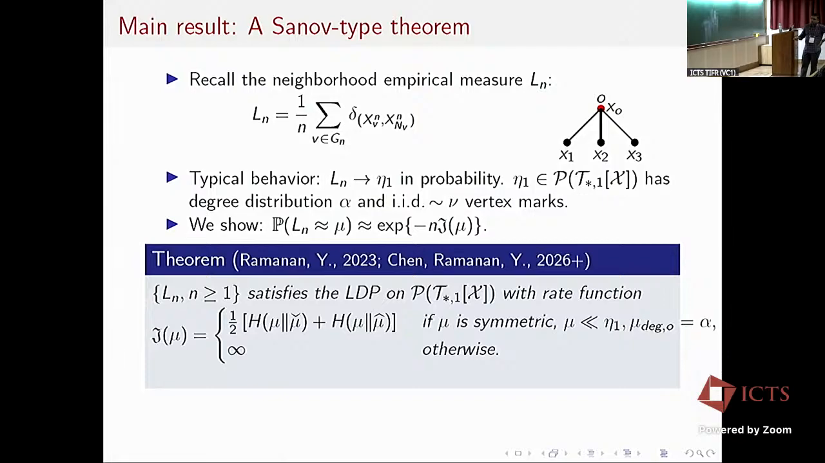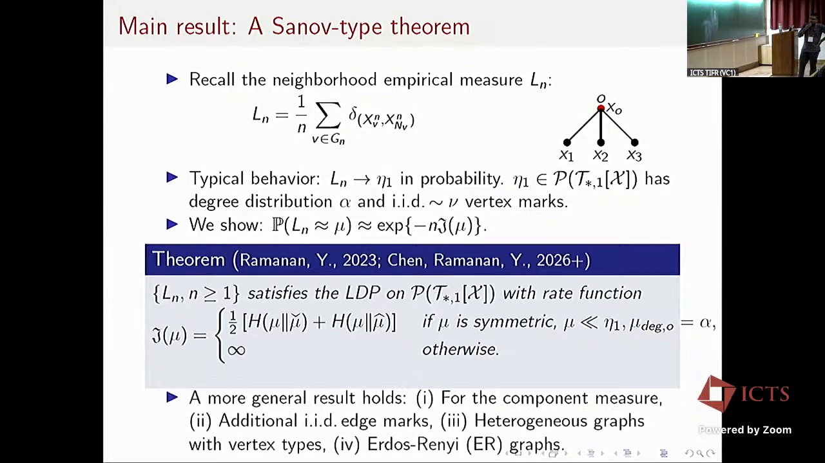So the rate function has this form. First of all, it's infinity unless mu is symmetric. By mu symmetric, I mean that the law of the edge marginal, that means the law of the root mark and the first neighbor, that pair is exchangeable. And mu must be absolutely continuous with respect to eta 1, which is my true distribution. And the degree distribution of mu should be equal to alpha. Because in the configuration model the degree distribution is specified, you cannot have a deviation in the degree distribution. So this is an LDP for Ln.